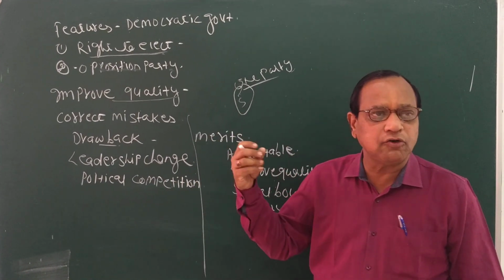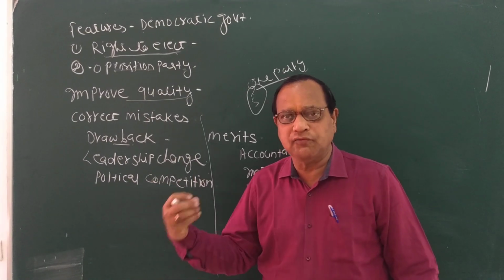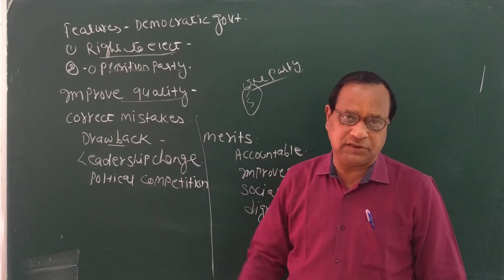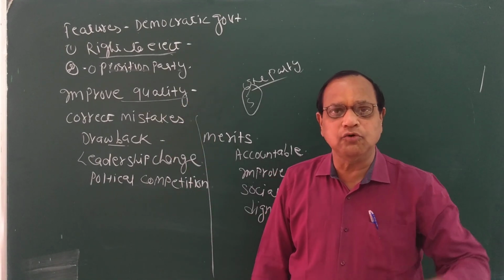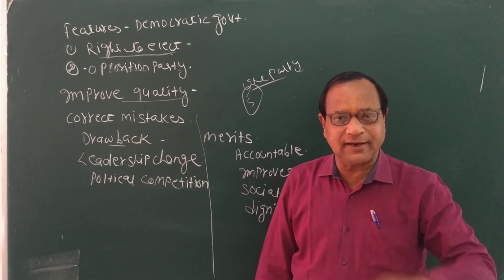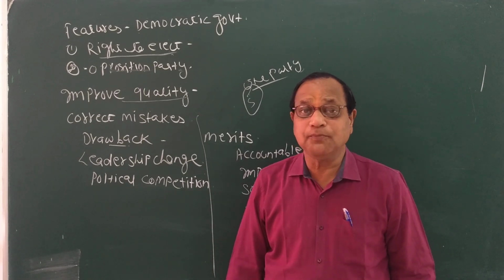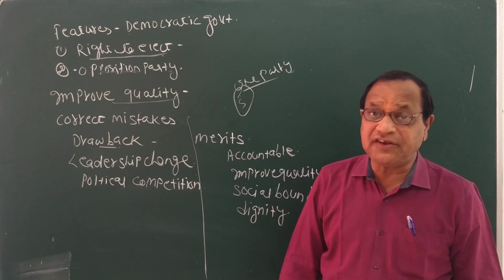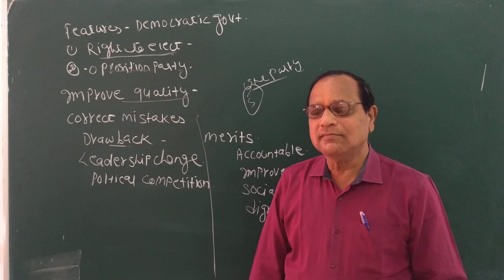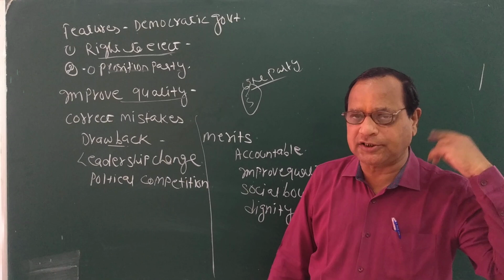The party nominates members, and all the nominated members want to win the election, and to win it they adopt unfair means. Muscle power is used, money power is used, manpower is used. These are all corrupt ways. Sometimes this political competition gives rise to conflicts, and this conflict turns into violence, and this violence becomes the cause for disintegration of the country or state.